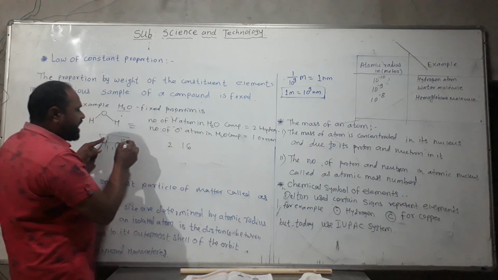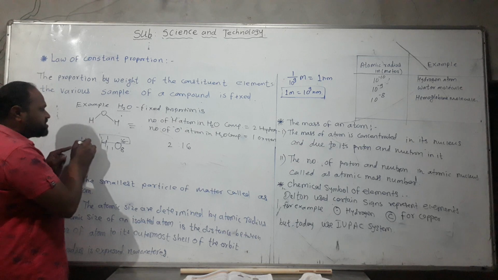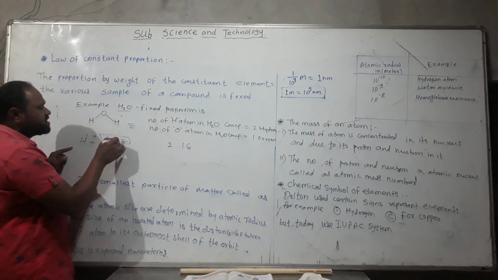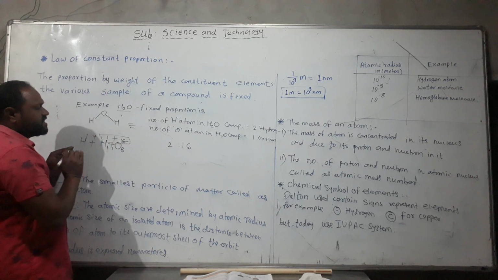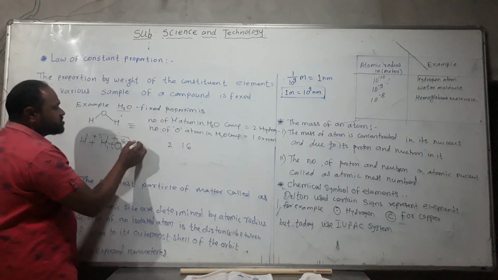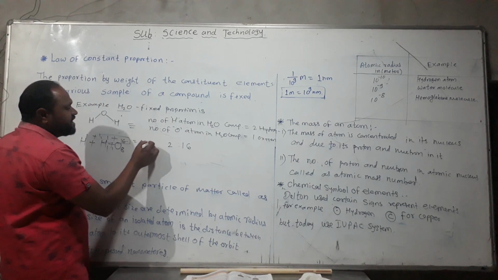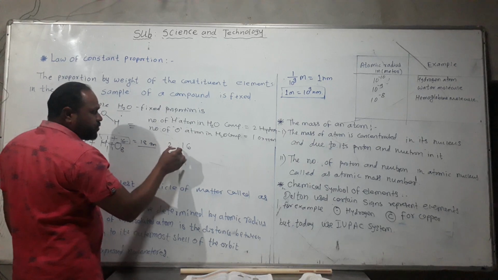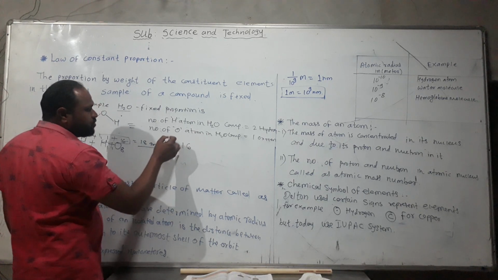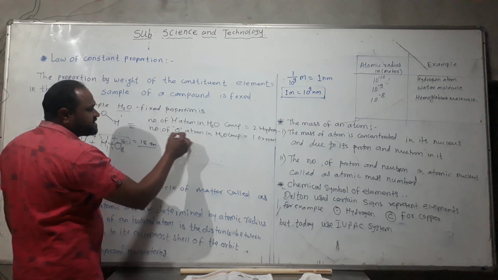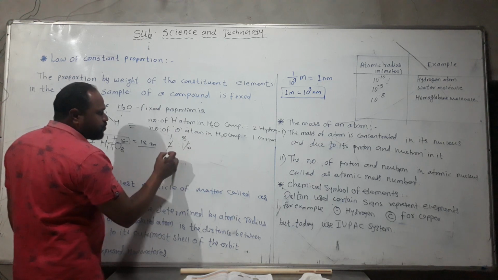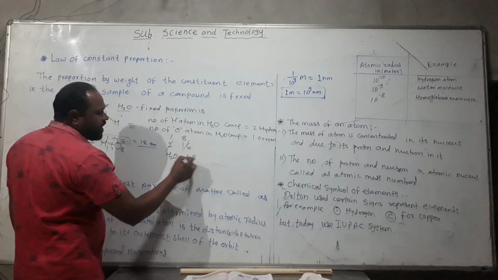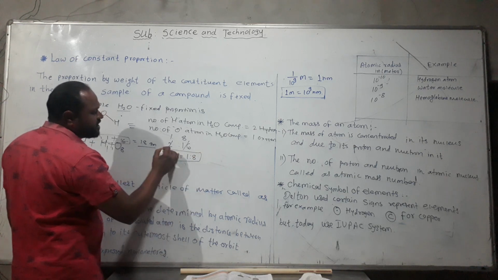So for H2O we find H plus H plus O, that is 1 plus 1 plus 16. Now the total mass of H2O is 18 grams. So the ratio will be 2 is to 16. 2 ones are 2, 2 eights are 16. It means the fixed proportion of H2O is 1 is to 8. What is the fixed proportion of H2O?